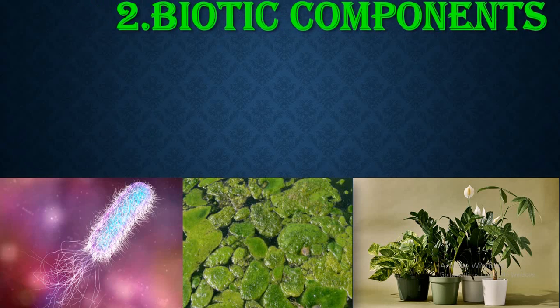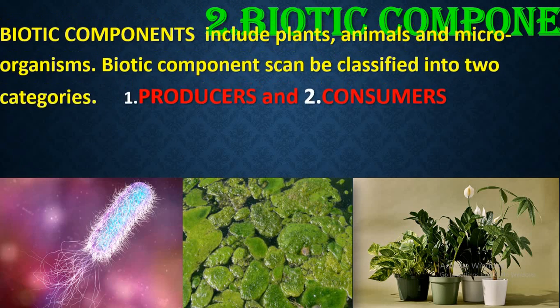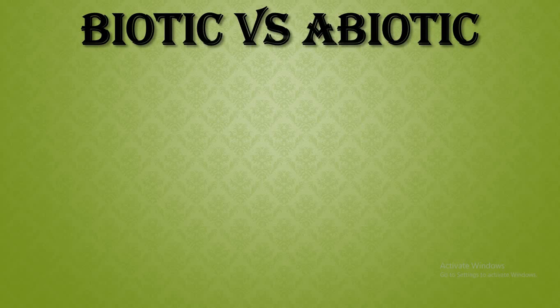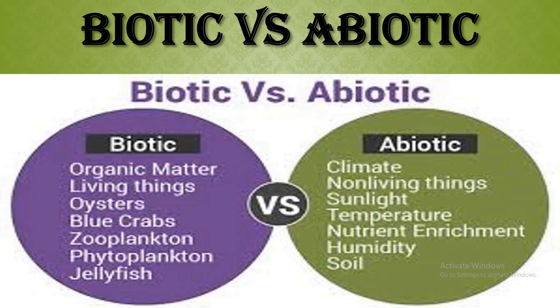Biotic components. What are biotic components? It includes plants, animals, microorganisms, and the biotic component can be classified into producers and consumers. We'll see about producers and consumers. Before that, we'll see biotic versus abiotic, the difference between the biotic and abiotic.